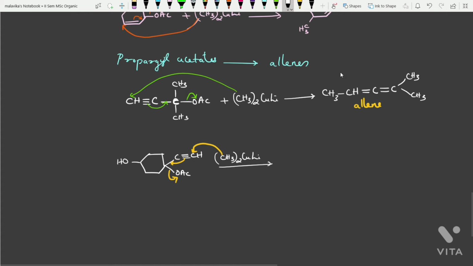So the product that we will be writing will have the structure OH over here, then a double bond, C double bond CH, and the CH3 from the Gilman's reagent.